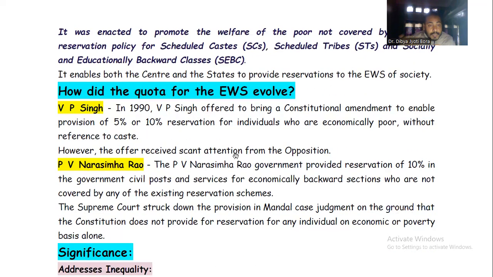Now, next thing is how did the quota for the EWS evolve? So how did this EWS quota come about? First there was a case of VP Singh. VP Singh said that in 1990 VP Singh offered to bring a constitutional amendment to enable provision of 5% and 10% reservation for individuals who are economically poor without reference to the caste.